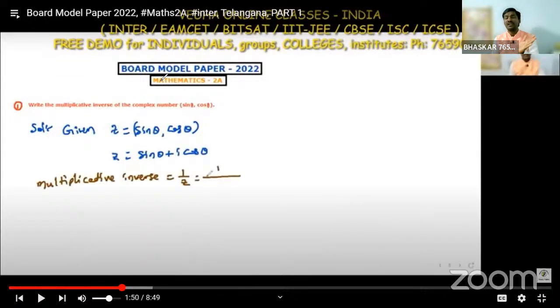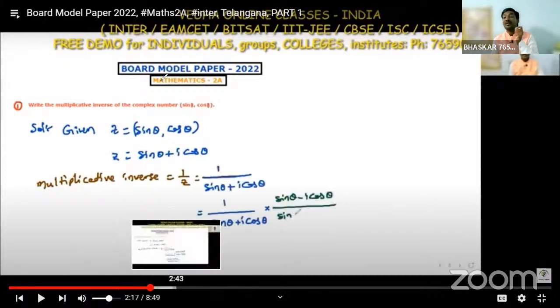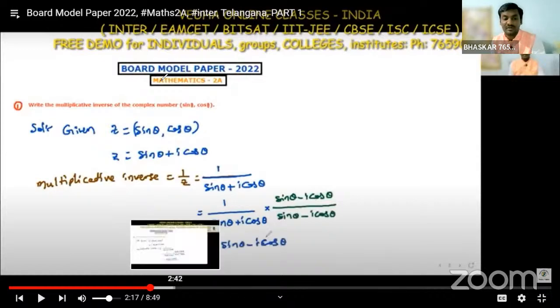Okay, if you write it in complex number form, the first one is the real part and the second one is the imaginary part: sin theta plus i cos theta. The multiplicative inverse is nothing but 1 by z. 1 by z is the multiplicative inverse here.